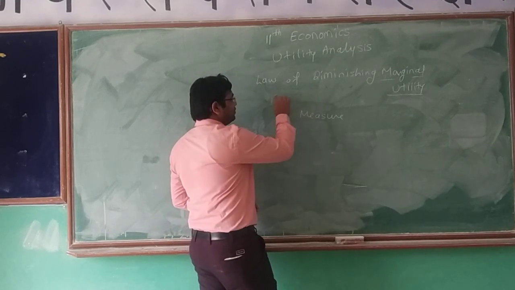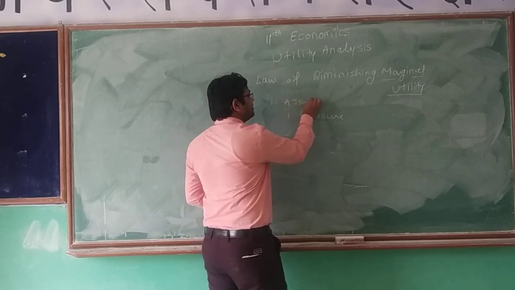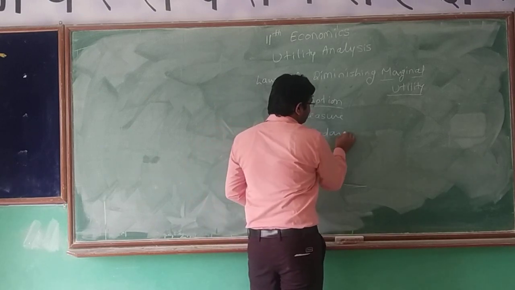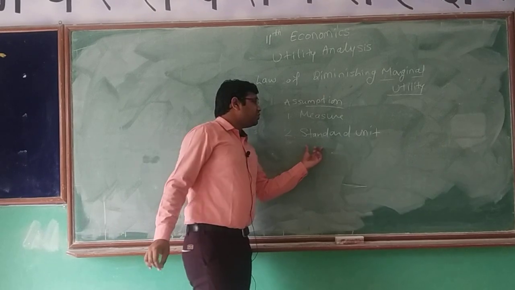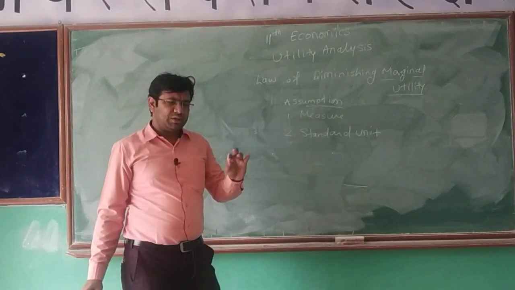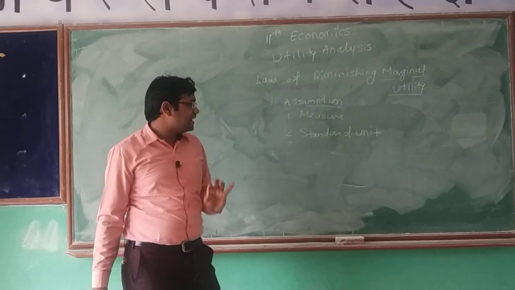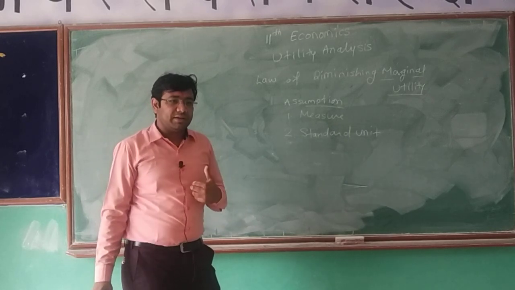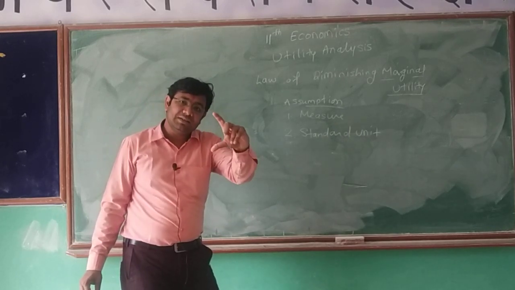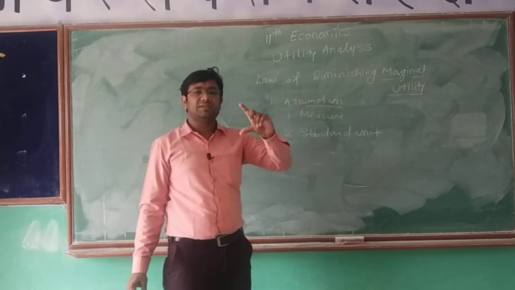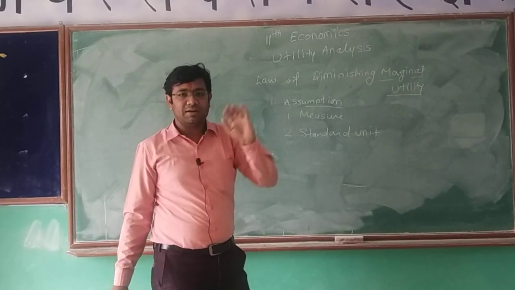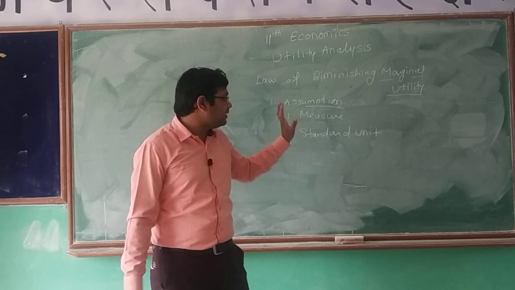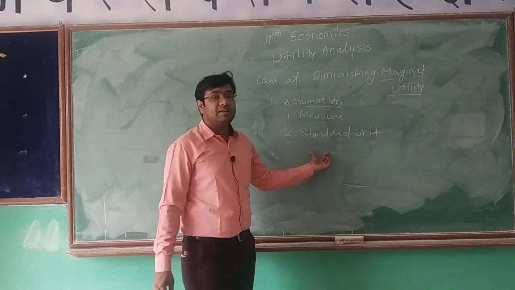The second assumption is standard unit. There should be a standard unit of every commodity. Whatever we are consuming, whatever we are eating, whatever we are drinking, there should be a standard unit of that commodity. For example, if we are drinking water, then we should use a glass as the unit. It means the utility of the first glass, the utility of the second glass, the utility of the third glass. We should not drink the water with a spoon, because if we are using a spoon to drink the water, this law will not apply. So we need a standard unit.